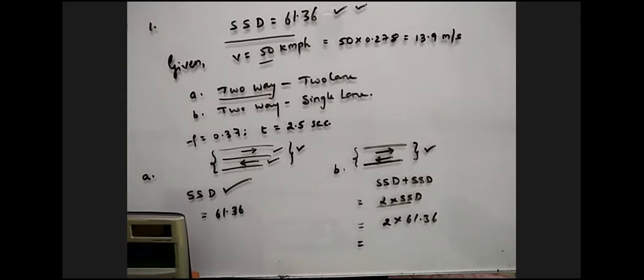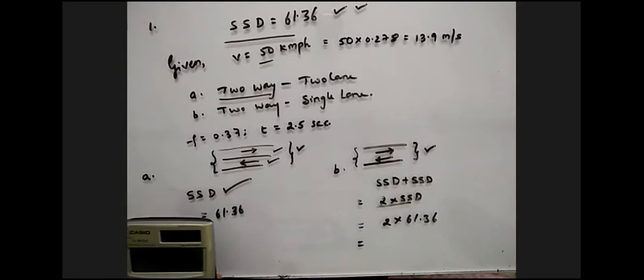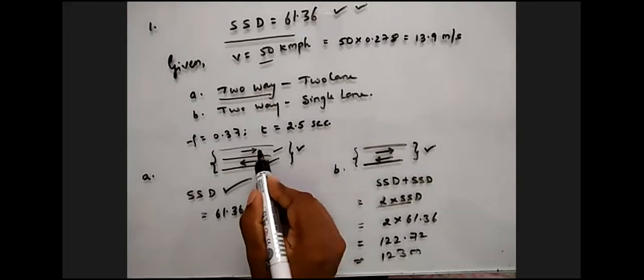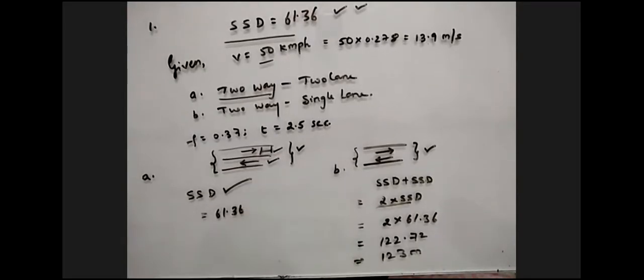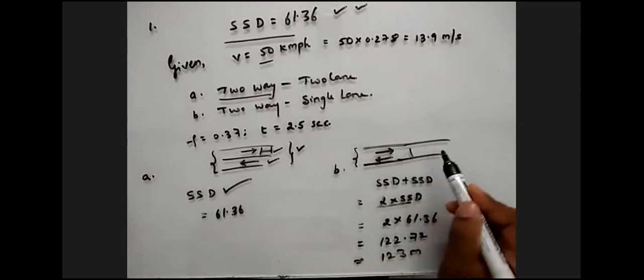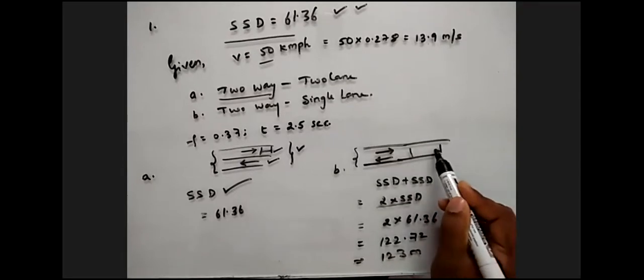122.72. Very good. It's 122.72 and we can just round it off as 123 meters. Are you able to understand? Here, a guy needs only 60 meters to stop the vehicle. But here, a driver needs a minimum of 120 meters to stop the vehicle, because otherwise the other vehicle will come into the picture,